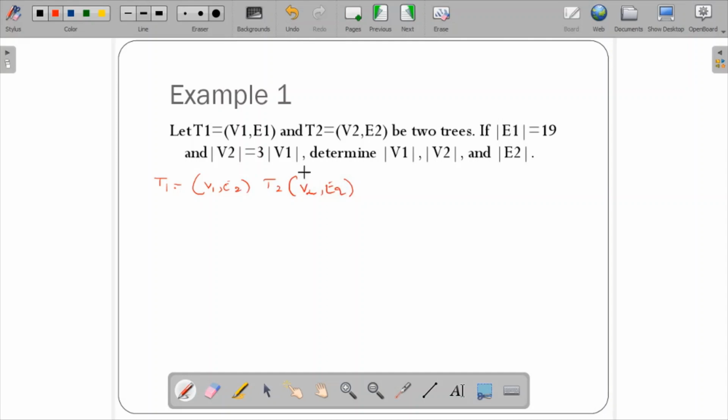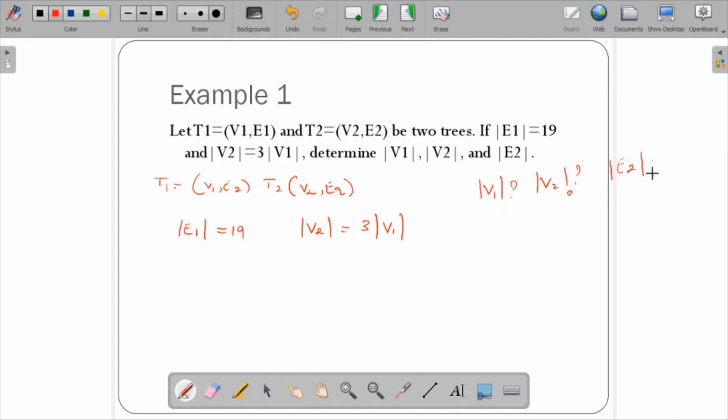If the modulus of E1 is 19 and V2 is thrice V1, determine V1, determine V2, and determine E2.